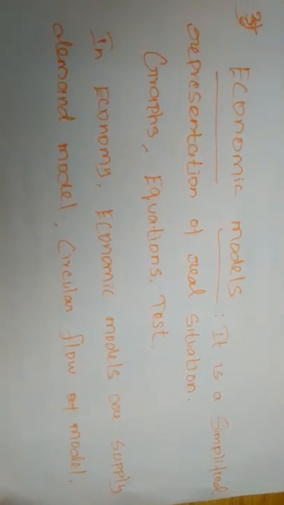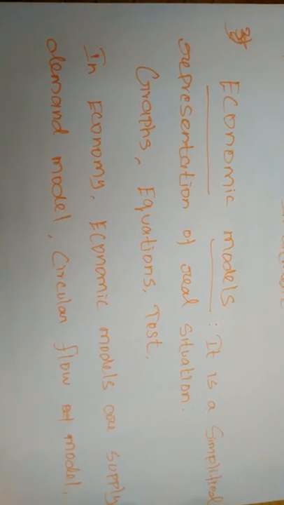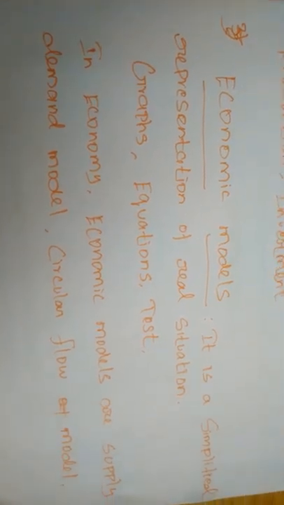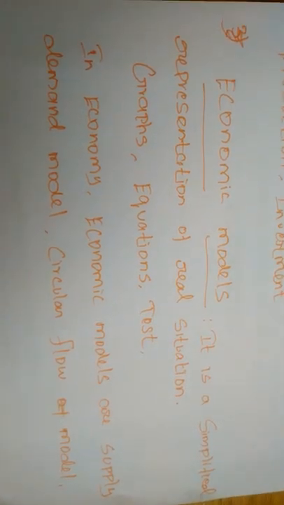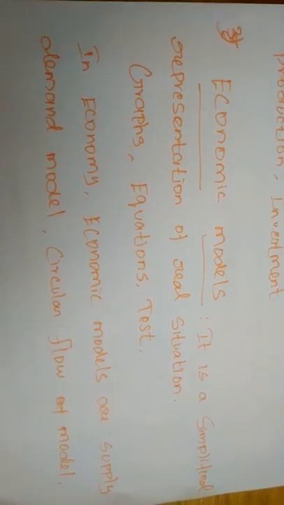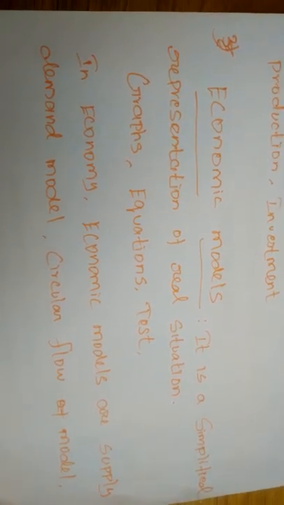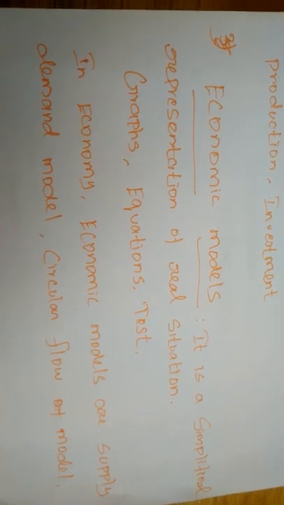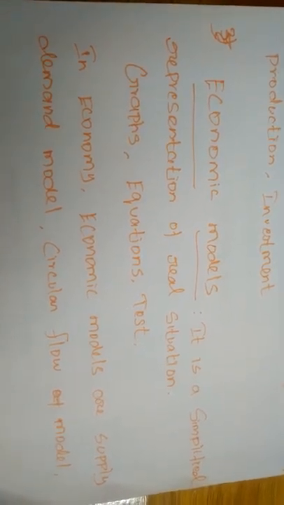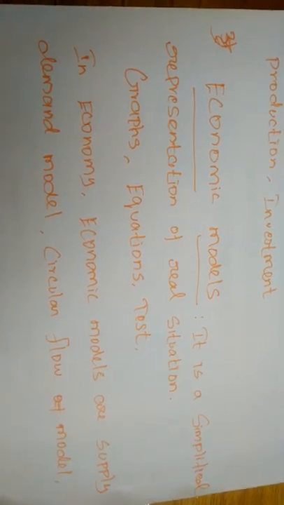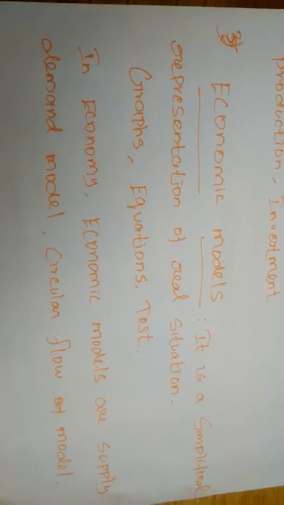Many models are used, built with mathematics, graphs and equations, and in economics some tests are also used to describe the sectors or the connection between flow and variables, maybe the chi-square test, t-test, and some other tests. We will study these later.